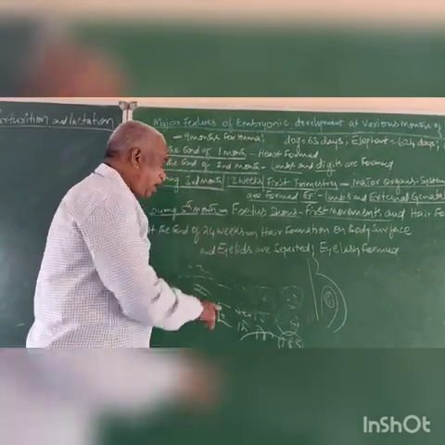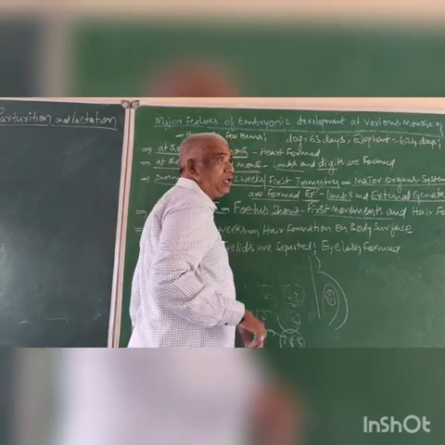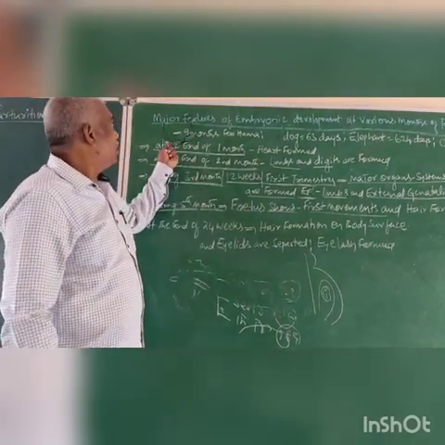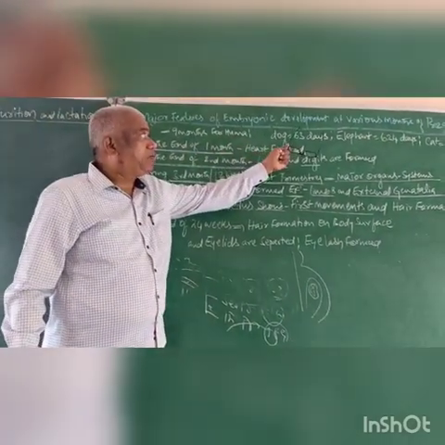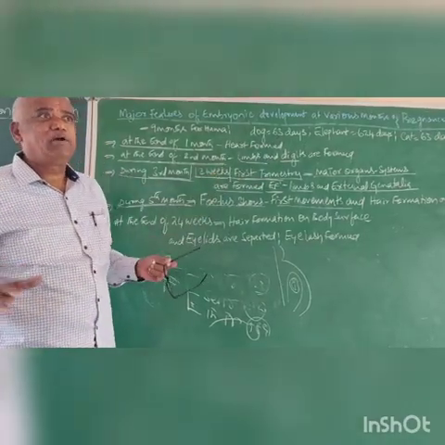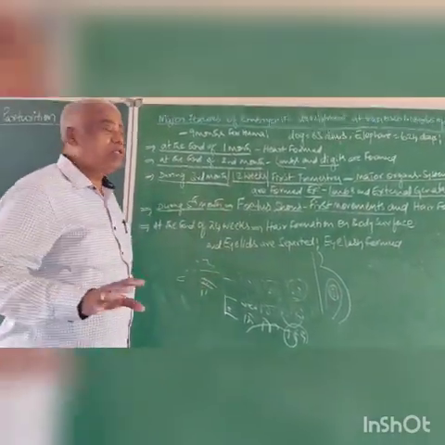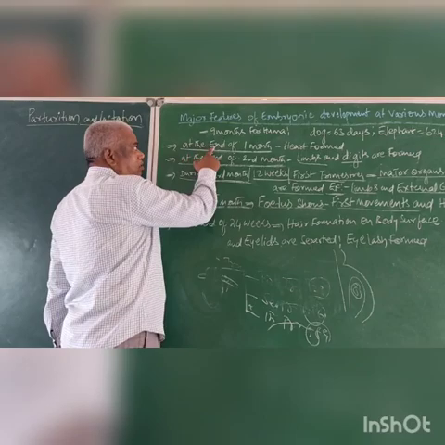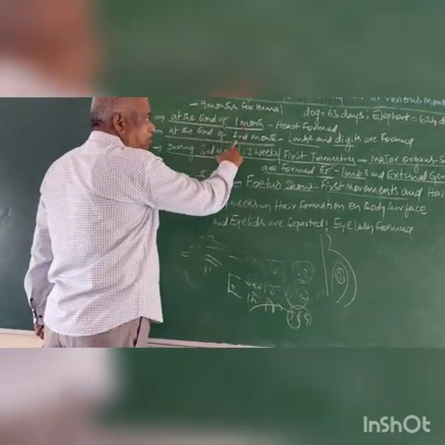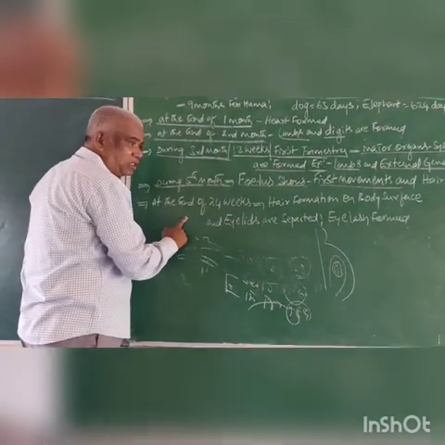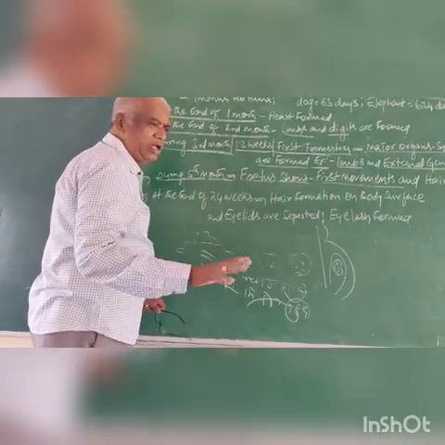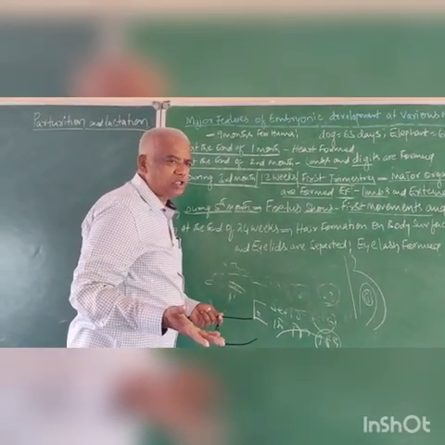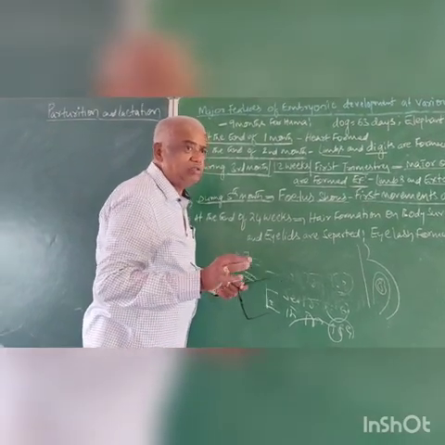Now, the eyelids are separated. The upper eyelid and lower eyelid are separated during the 6th month. Eyelashes are also formed. Now, these are the major features of embryonic development at various months of pregnancy, month-wise. But in these 9 months, according to NCERT, the 7th month and 8th month are not given. Don't worry. If it is not given in NCERT, no need to discuss.